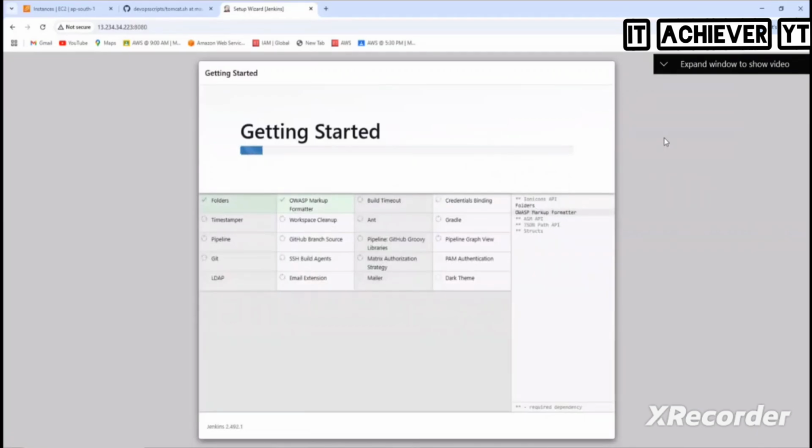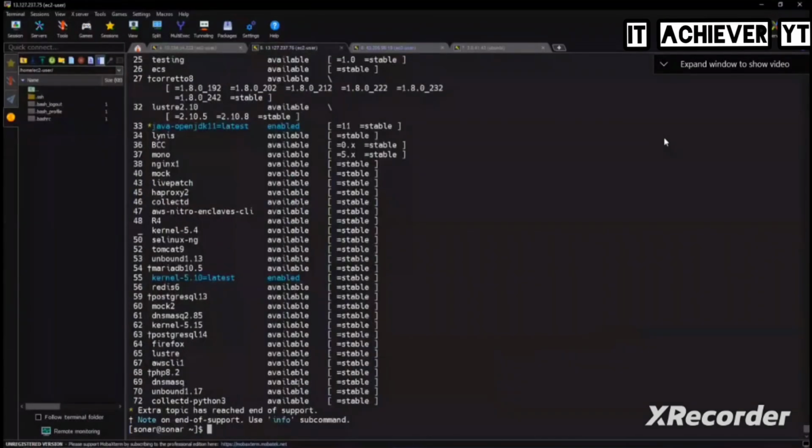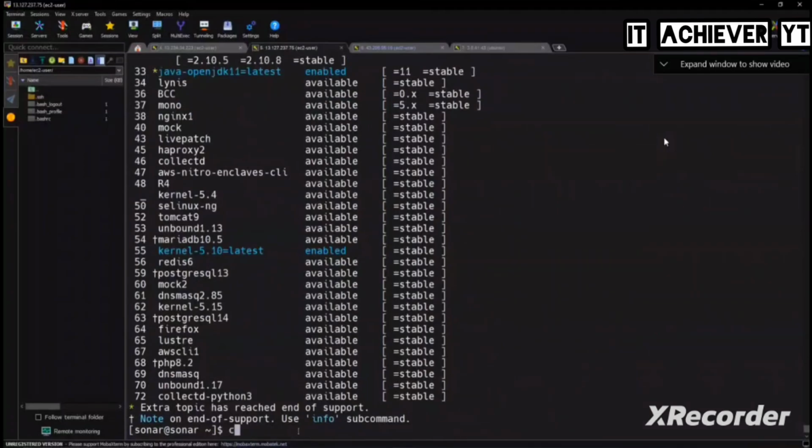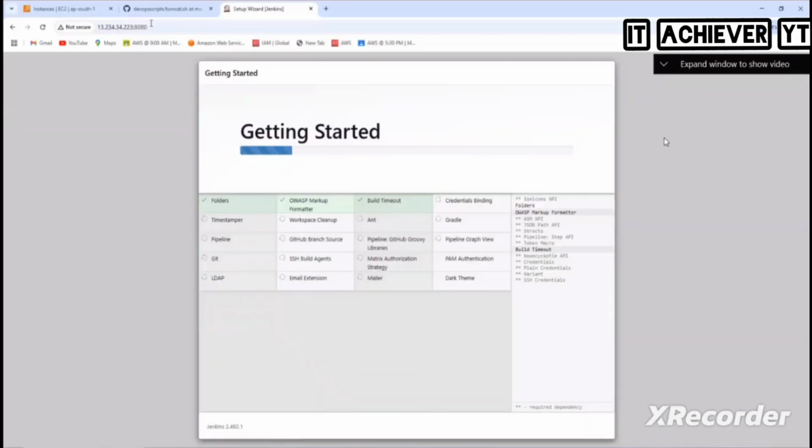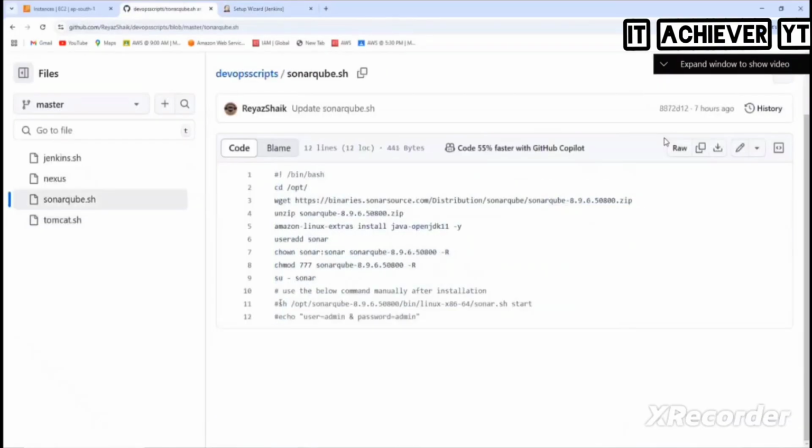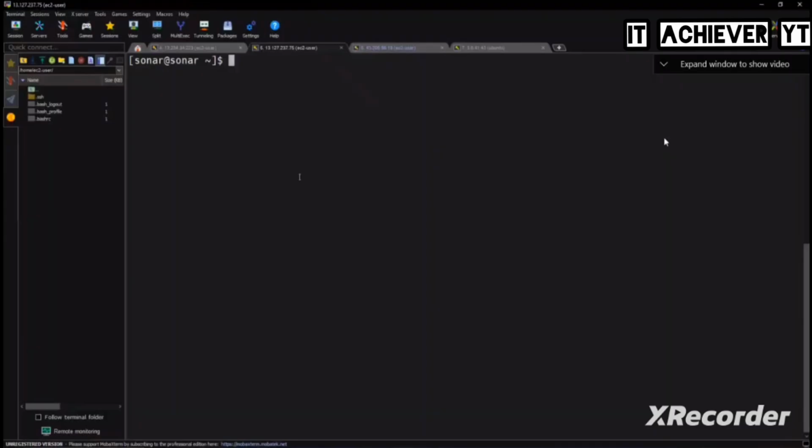And then let's see the status of the other one. So Sonar is installed. And in Sonar, we need to start the service, or not? We need to start the service. So here we have the command. Take it and run it.